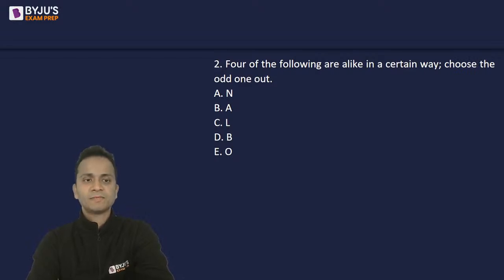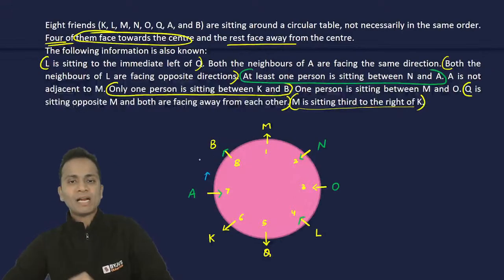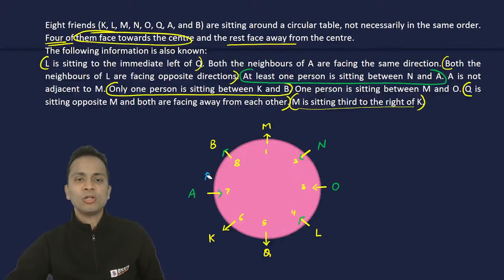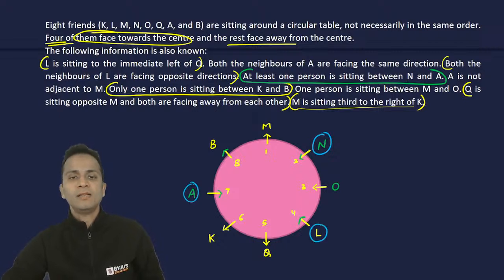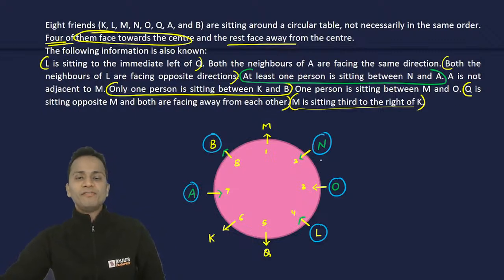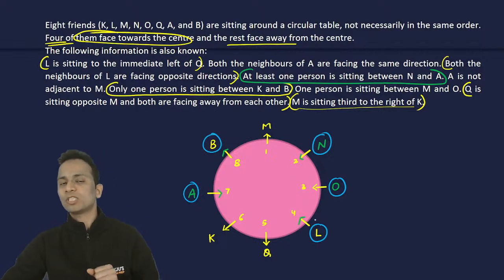Perfect. Nice. So N, A, L, B, O. Let's go back to the arrangement and mark all these. N, A, L, B and O. Now, out of these 5 which I have marked, 4 of them are facing towards the center of the table and 1 is facing outside.